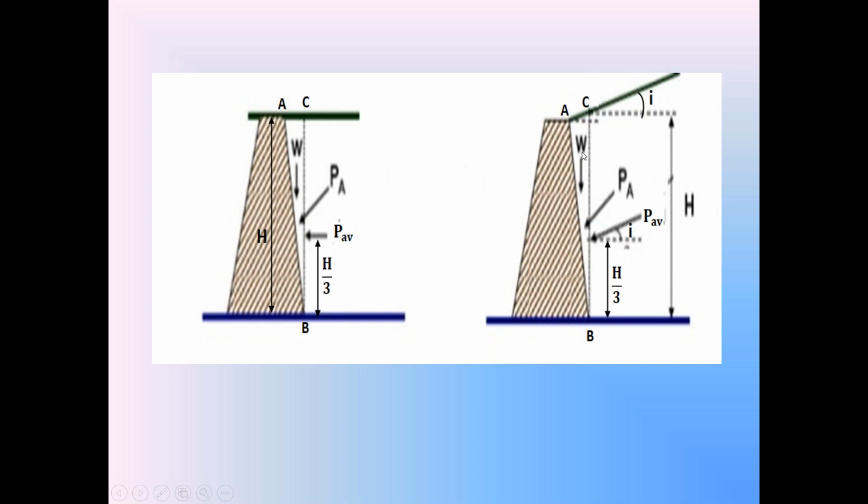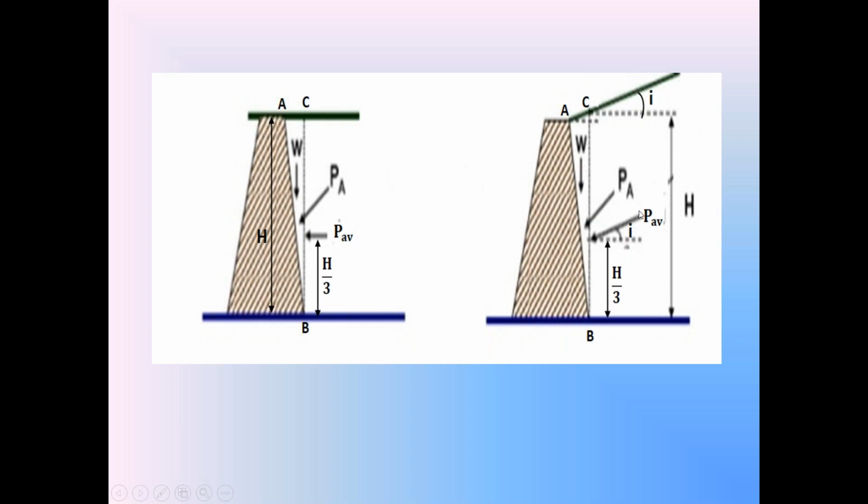So we find out the weight of the soil wedge in the triangular portion ABC in both cases. Then we apply Rankine's active earth pressure theory by considering the backside of the retaining wall BC as the vertical side. Then we calculate the resultant active earth pressure force by considering the weight W and the average active earth pressure force PAV.